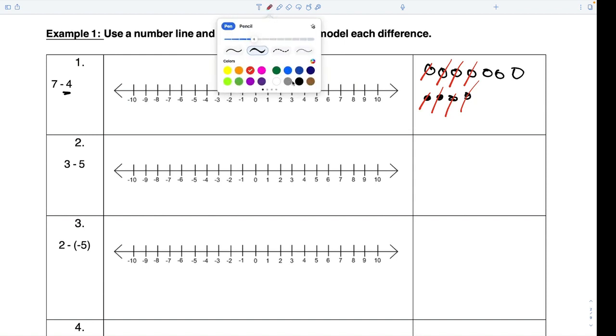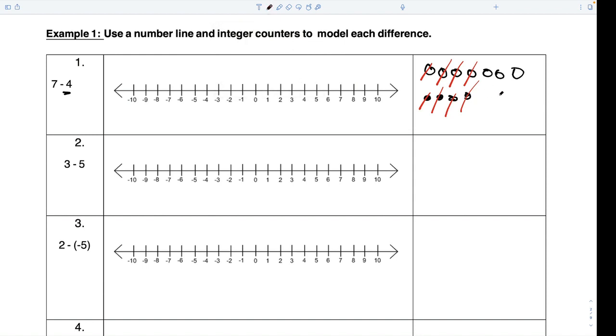Aiden, I need a hand, though. That's your second. But how do you know that they're a good guy or a bad guy? It's just 7 plus 4. Yeah, so the trick is to come over here and look at your problem. Because the 7 was a good guy and the 4 is a bad guy, I know that the good guys have to win. The bigger number is a good guy. How do you know the good guy? Because they don't have a minus sign next to it on this side. This is a positive 7, not a negative 7.